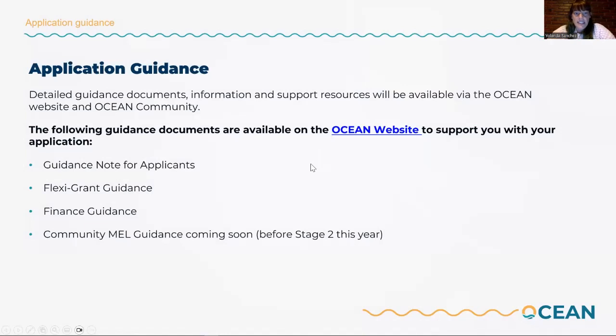The application guidance is the most important one you have to check. I know that sometimes it's a very long document that we prefer to just look through in a transversal way, reading only some parts, but it's so important that you keep an eye on that document because all the information that you need to know for the application is there. In case you don't find something, or in case something is not very well explained or you cannot understand it very well, for sure you can contact the team. We are going to be able to answer whatever you need. But most of the information is already in all these documents.